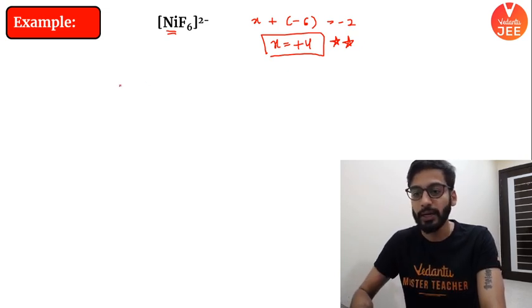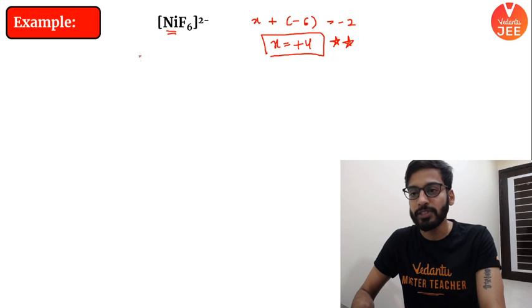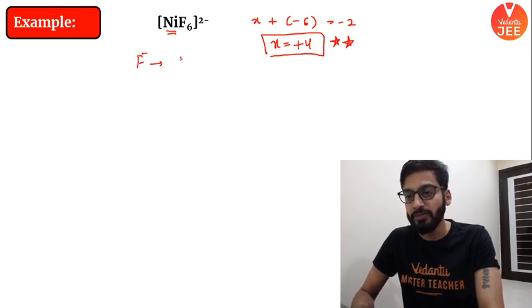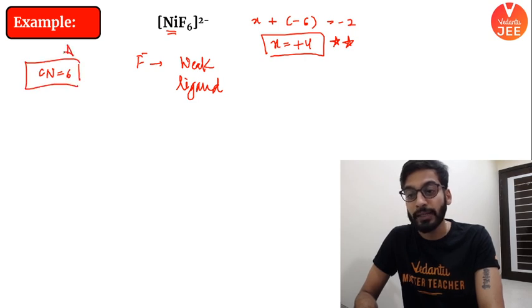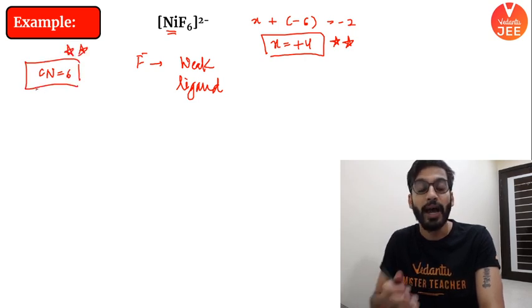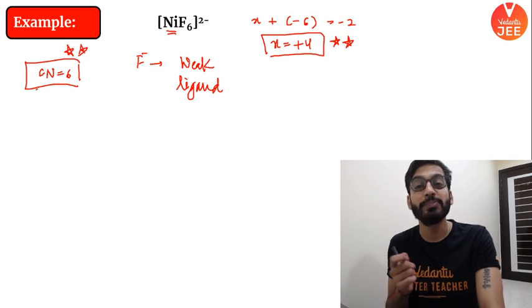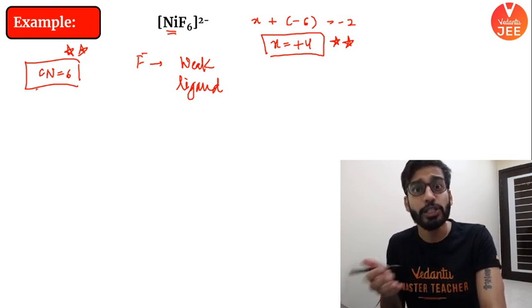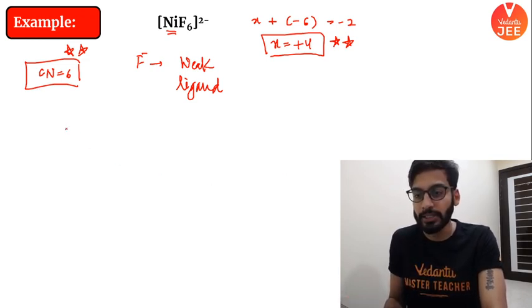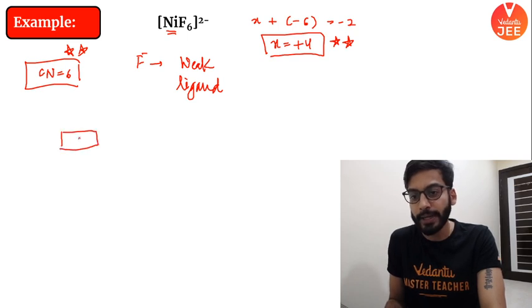So what happens, beta? Since fluorine, or F minus, is a weak ligand, and the coordination number is 6, we were expecting an octahedral complex with sp3d2 hybridization. We were expecting that the splitting would be very less.